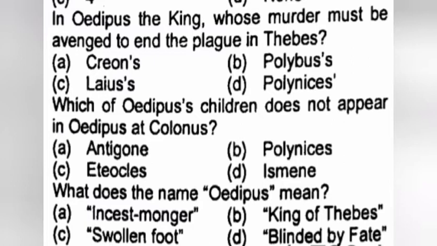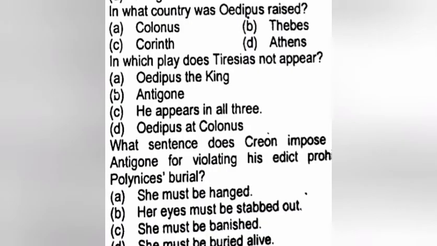What does the name Oedipus mean? Oedipus means swollen foot. C is the true answer. In which country was Oedipus raised? The true answer is Corinth. In which play does Tiresias not appear? The true answer is D.